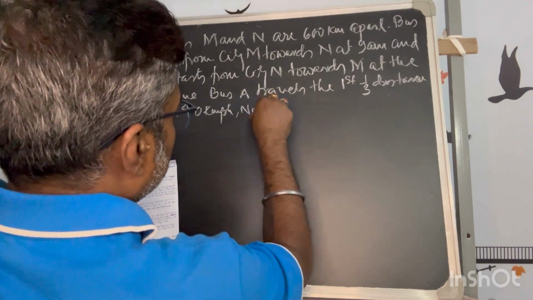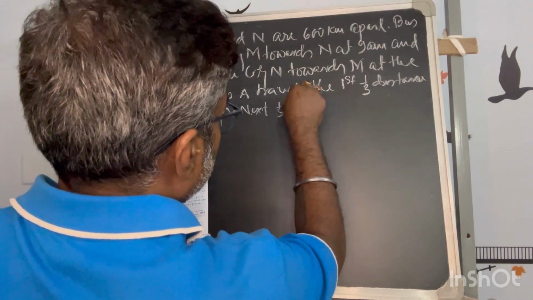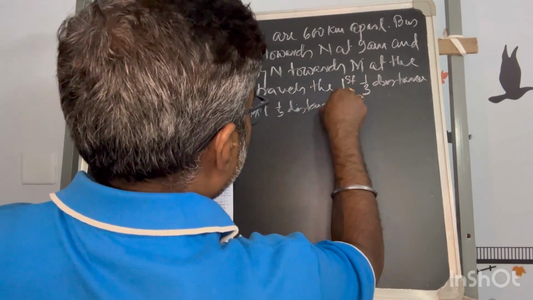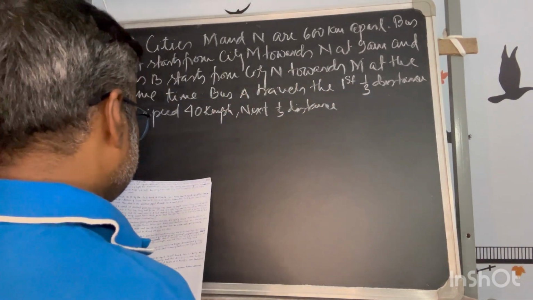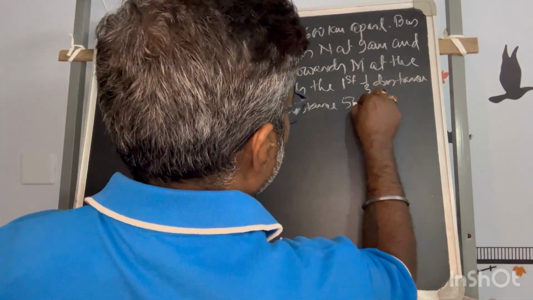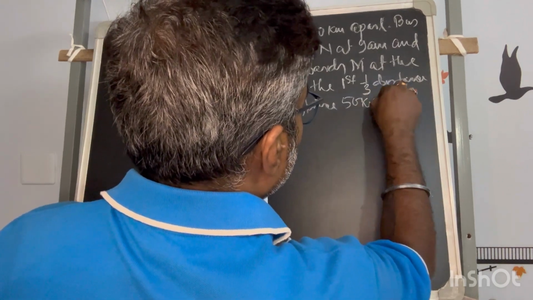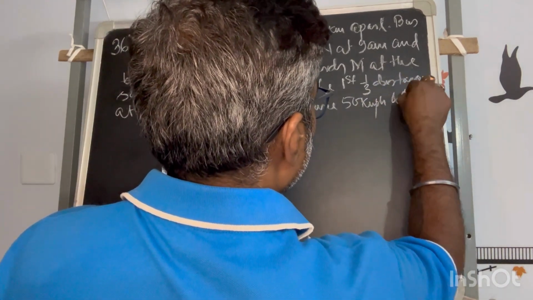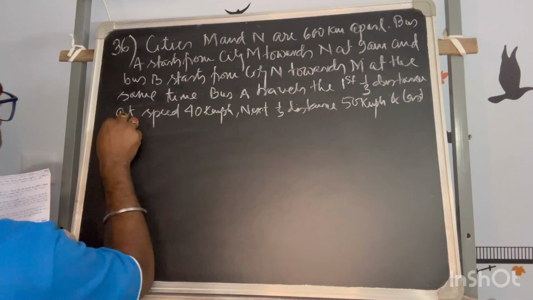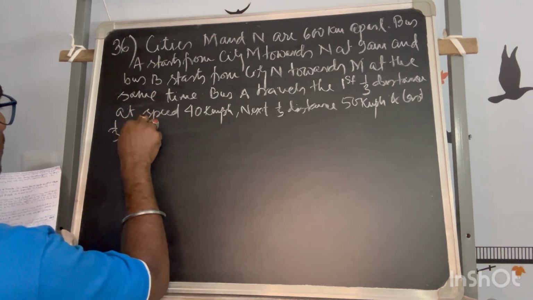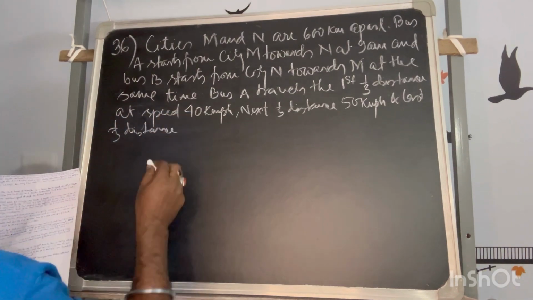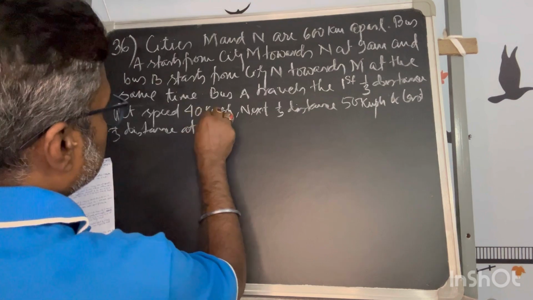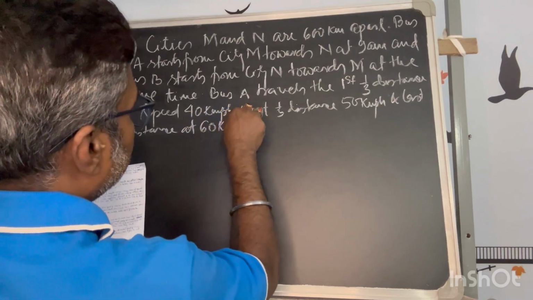Next one-third distance at 50 km per hour, and last one-third distance at 60 km per hour.